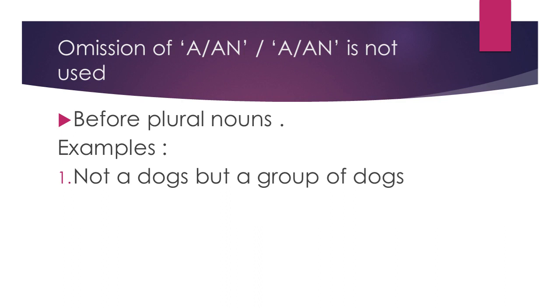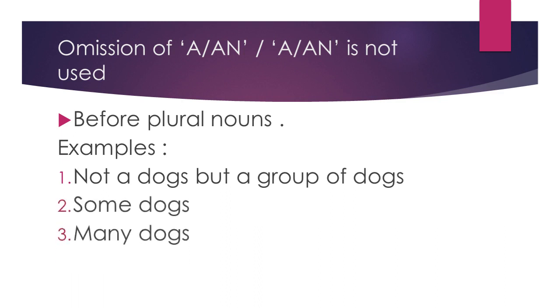We do not say "a dogs", but we can say a group of dogs, some dogs, many dogs, or 5 dogs. I repeat, before plural nouns we do not use "a" or "an".